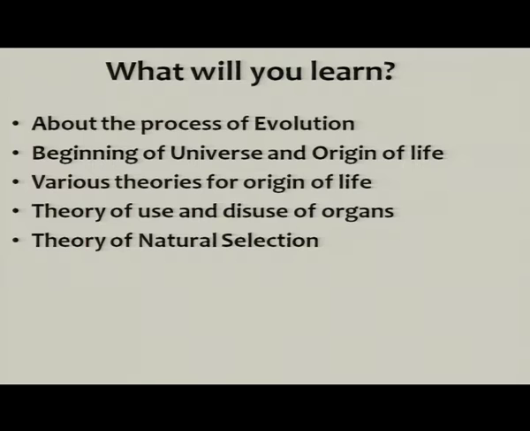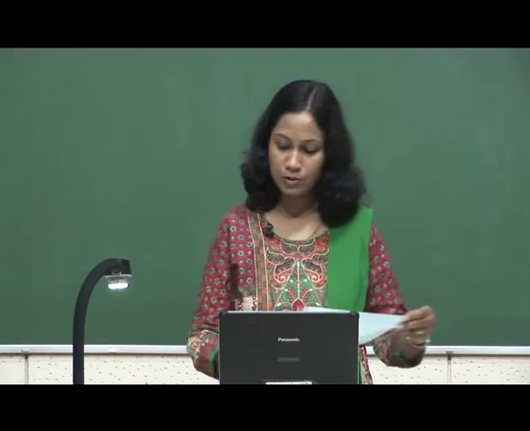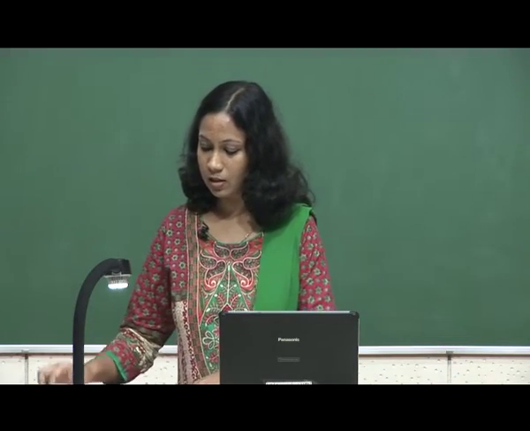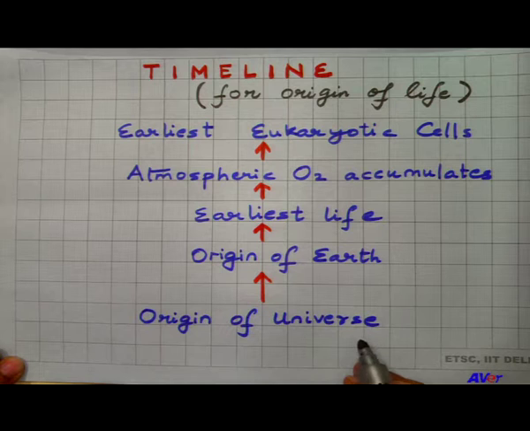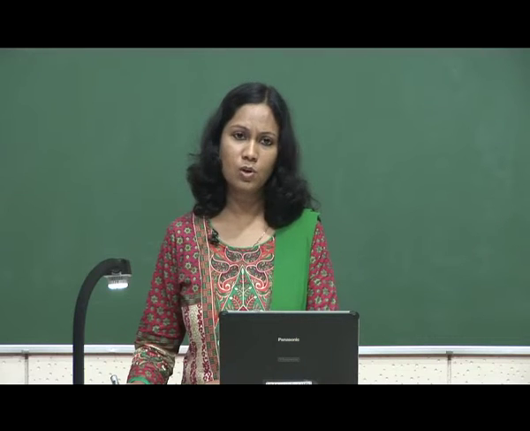So, before starting this lesson, I would like to give you a flow chart of sequences which took place from the origin point of perspective. As you can see here, the origin of universe. Let me tell you one thing here, that even the universe had a beginning. Before universe there was nothing.